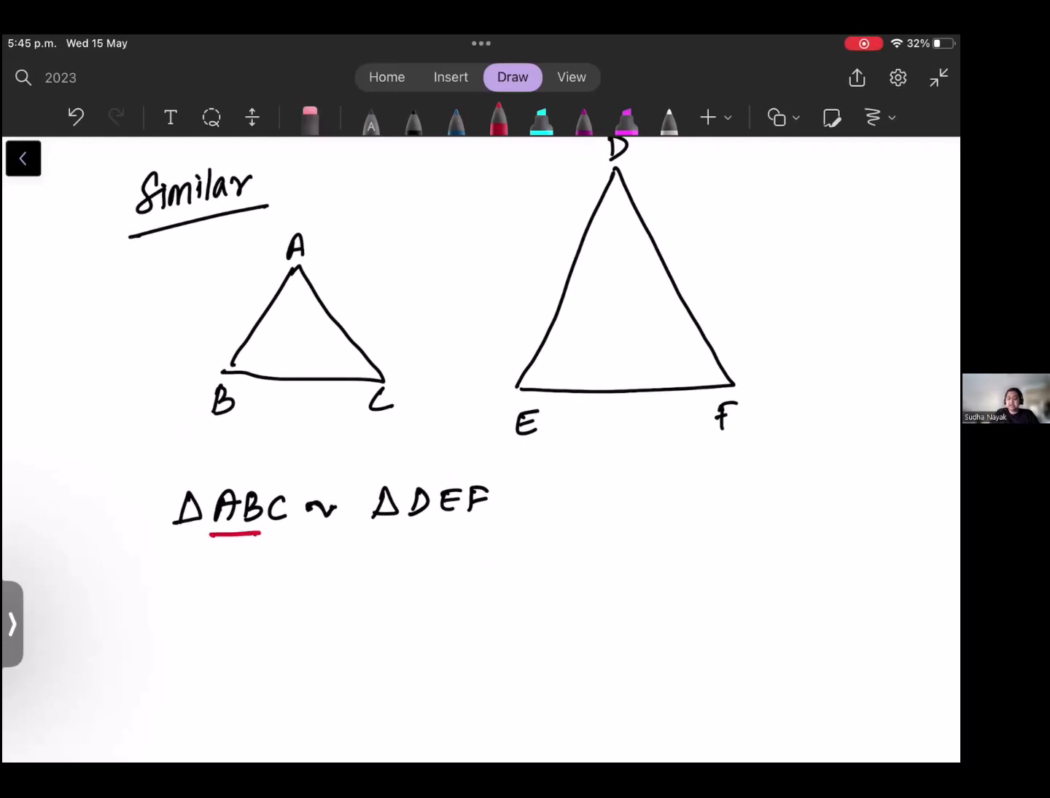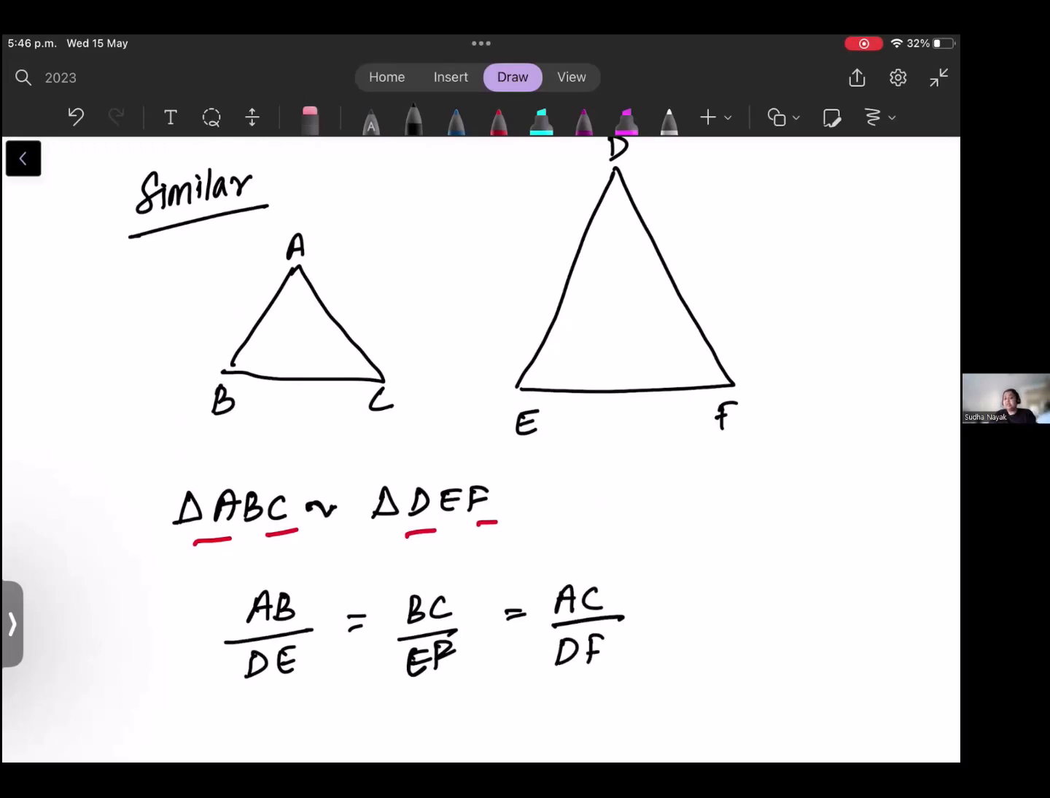You can write AB over the same two letters of that other one, which is DE, is equal to, take the next two letters, which is BC and EF. BC over EF, which is equal to, take the next two letters. What is the next two letters? A and C. So D and F. So it is AC over DF. Okay, this is how you write the similarity.